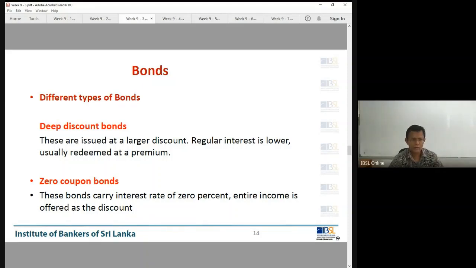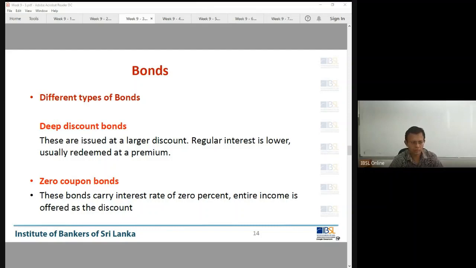This deep discounting bond means what? A debenture issued at 95. Right? So that is a deep discounting bond. So you have to buy 100 worth of units at 95.